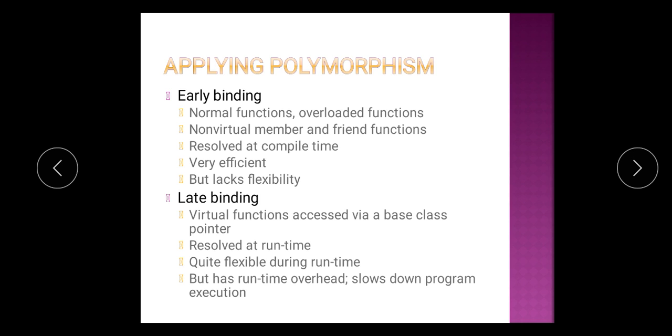Whereas late binding is possible through a virtual function which is accessed via a base class pointer. It resolves at runtime. It is quite flexible during runtime, but has runtime overhead that slows down program execution. This is the basic difference between early binding and late binding.